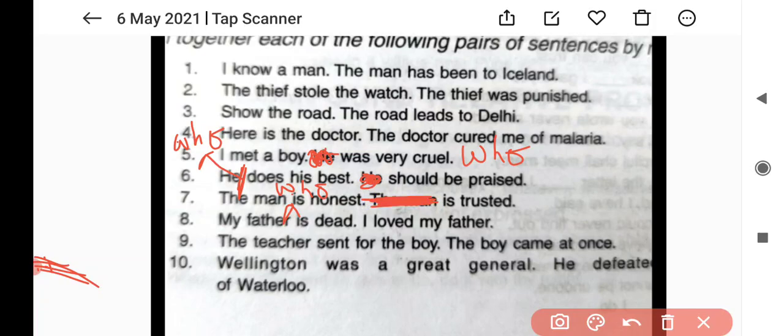My father is dead. I loved my father. इसमें भी थोड़ा ट्रिकी होना पड़ेगा, the way I am going to show you.